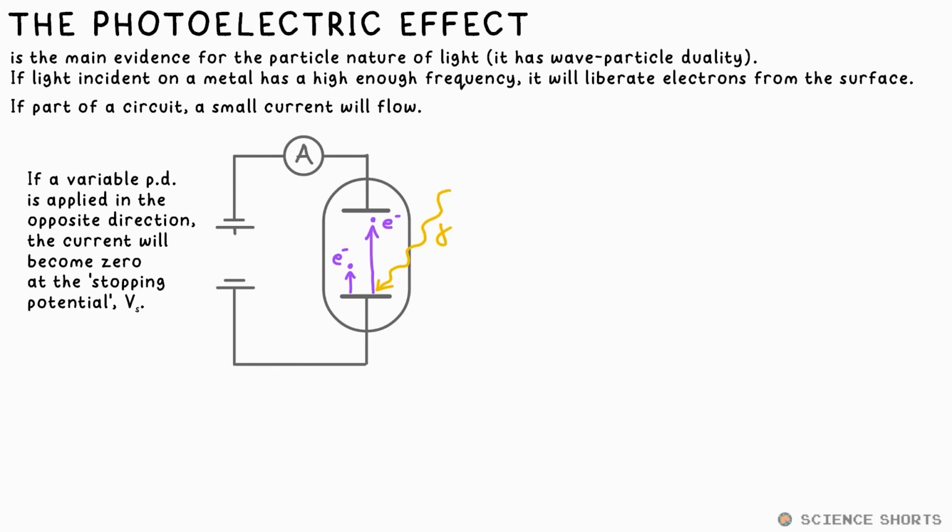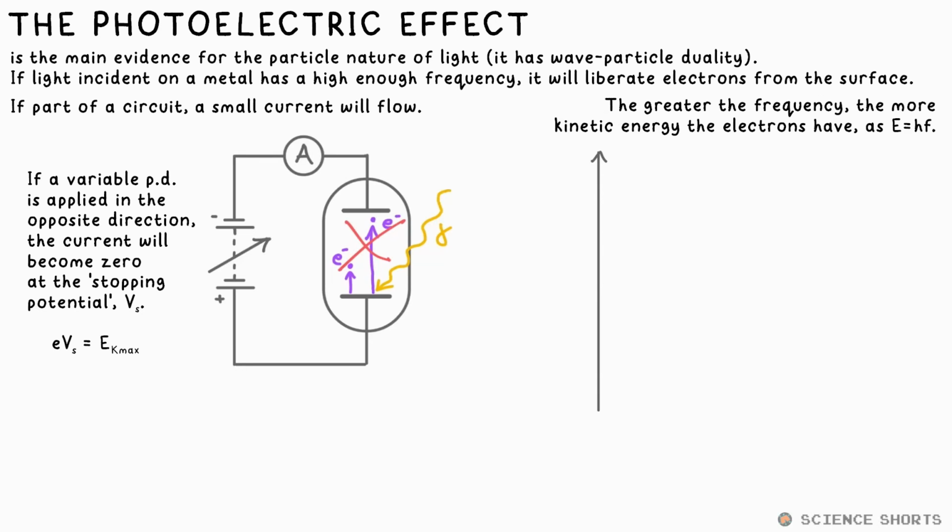Add a variable PD into the circuit, and we can oppose this current until it reaches zero. We call this potential needed the stopping potential, Vs. We therefore say at this point the kinetic energy of an electron would have to equal QV, or eV, as it's an electron. Bear in mind, this technically gives the maximum kinetic energy an electron has after liberation, as most electrons will have less energy due to them not being right on top of the surface of the metal.